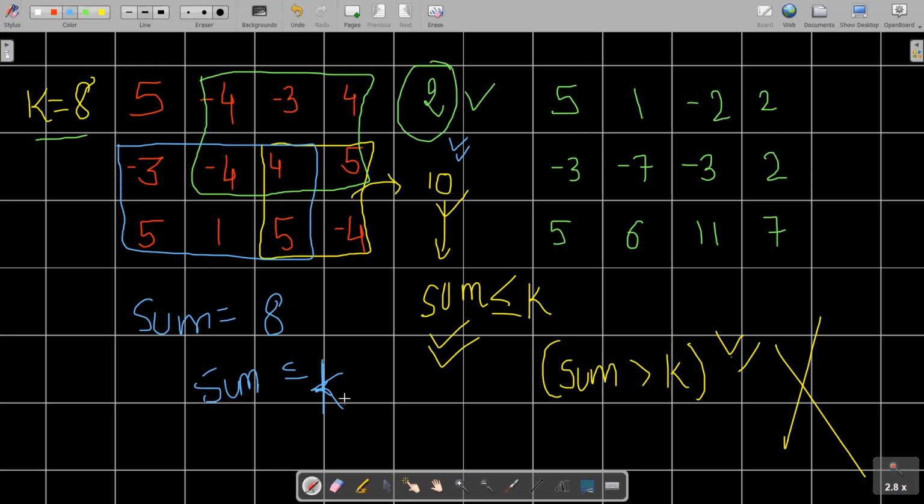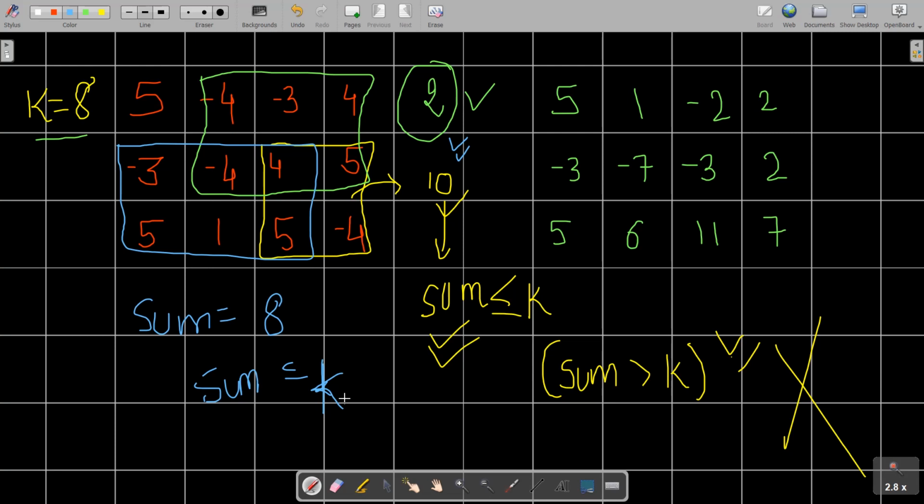So we need to find such a sum of values in a rectangle that is much closer to this k value. How are we going to find that? The first thing that strikes your mind is how to maintain the sums in a rectangle, how to find a particular rectangle. Okay, no need to worry about that.